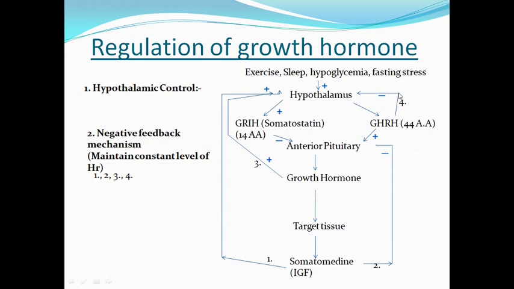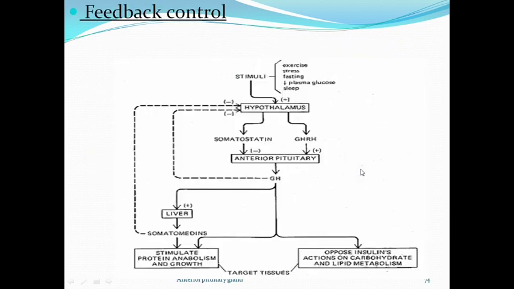It acts directly on the hypothalamus via release from tiny sites of pituitary gland to the cerebrospinal fluid and comes back to the hypothalamus. So it acts directly on the hypothalamus to inhibit its release, and it is called an ultra short loop to control the release of growth hormone. Now come to the next slide.